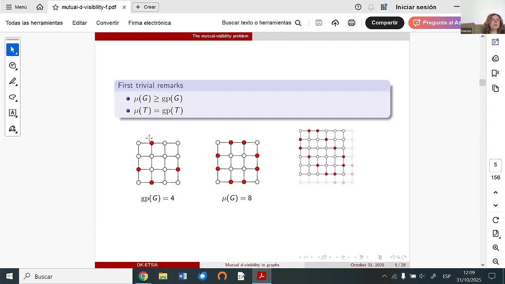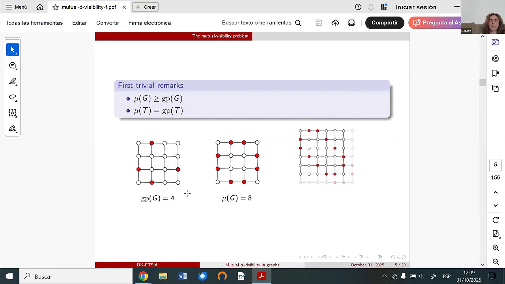We cannot add more vertices here. Why can't we add? Because, for example, for these two vertices, we need to observe all shortest paths, and no shortest path can contain red vertices. So this is the reason that we cannot add any more vertex.